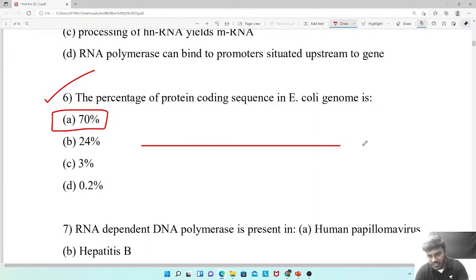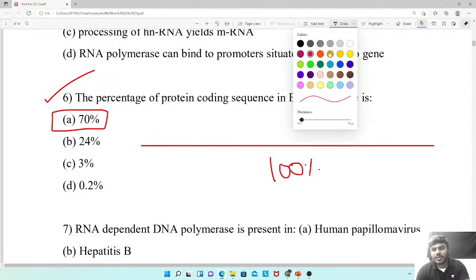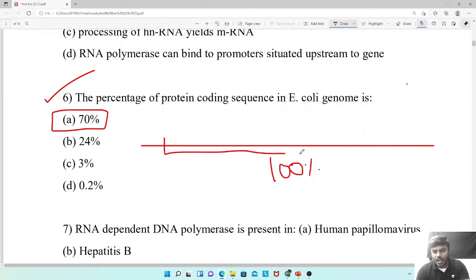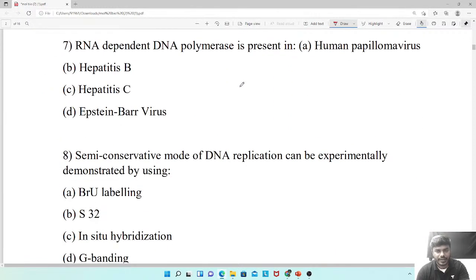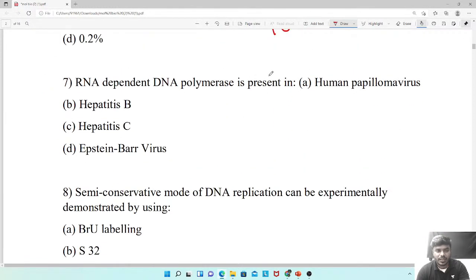Suppose all of you listen, this is the entire genome of an example E. coli bacteria. So this is total 100% of the genome. What is the statement I want you people to remember here? Out of 100%, up to 70% of the entire genome can code for the protein. Okay, good. Correct.